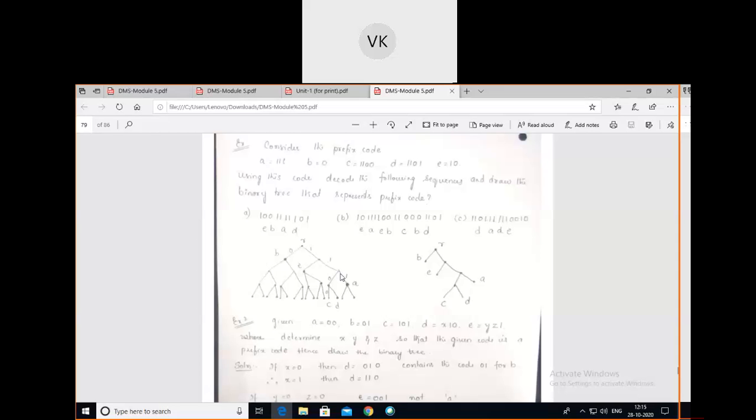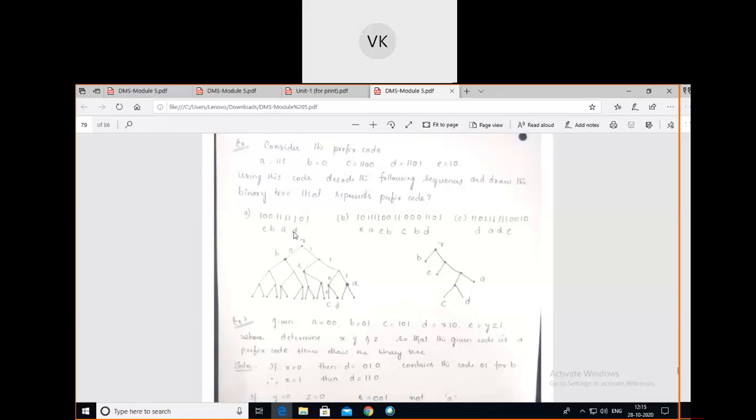Again one is there. Where should I move? To the right. For triple ones, this is the path: first one, second one, and the third one. So I am going to label this node with the symbol A here. Yes, over. Next in the sequence D is there.